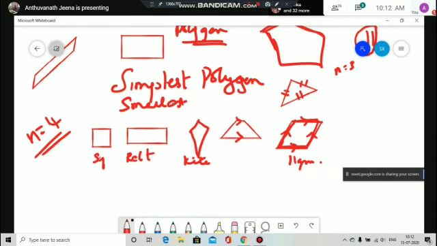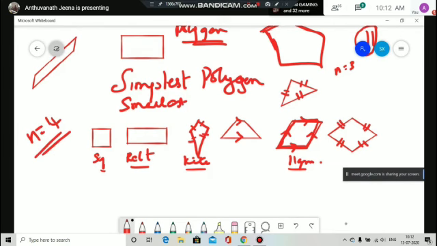So we have square, rectangle, kite, parallelogram, rhombus. What do you mean by rhombus? How does the rhombus differ from a kite? Rhombus means it will be like a square but slanted like this. All sides are equal. Rhombus is like a parallelogram only, with all sides equal. Kite means only two sides are equal, the other two sides are not equal.